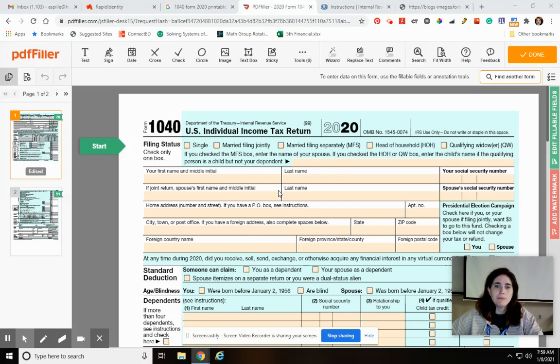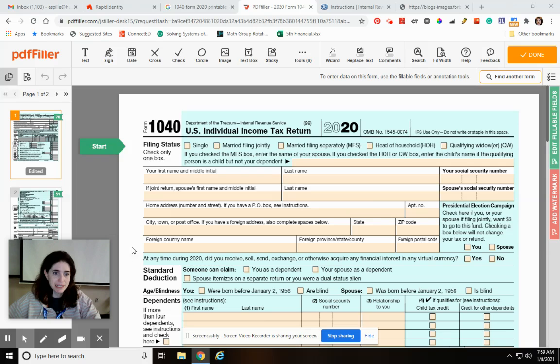But if you're going to do it by paper, you can do that. You can generally get copies of these at the post office when it's time. It looks like you could probably print this out too. This is pdffiller.com. I don't know, I found it on Google. But anyway, okay, so let's walk through this.